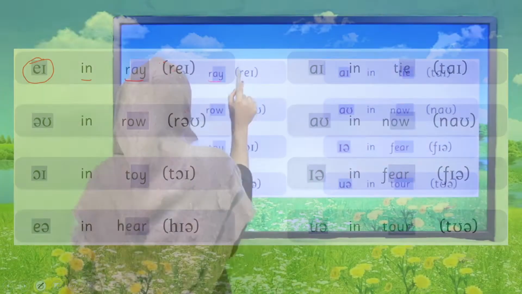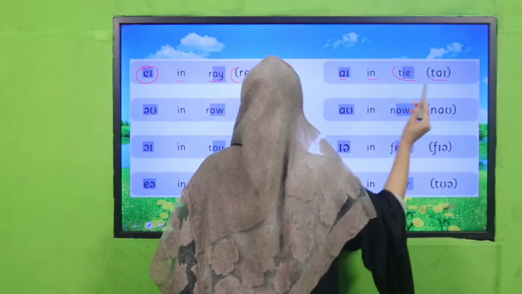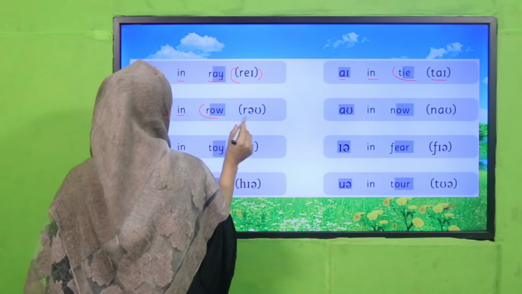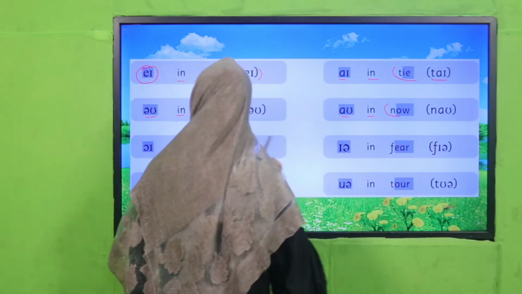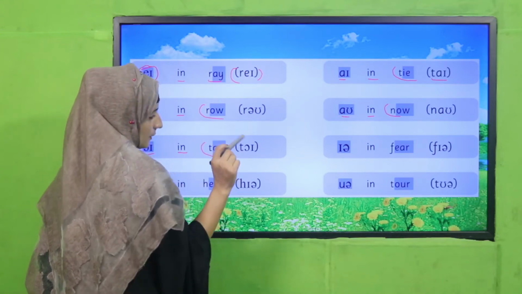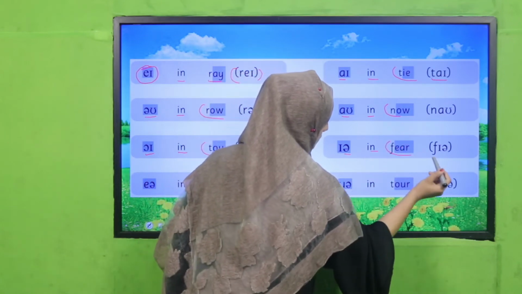This is the phonetic transcription in red, and these are the symbols of phonetics, like in Thai, o in ro, o in now, I in try, and in fear.